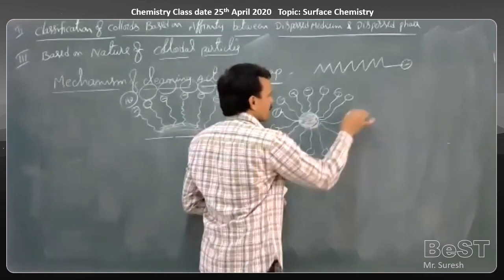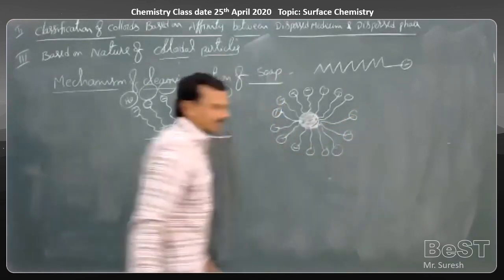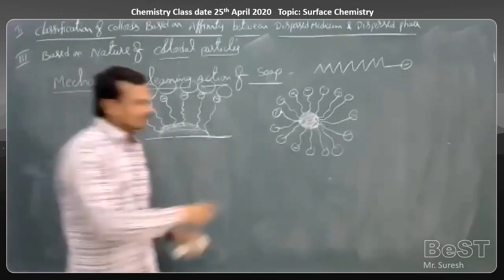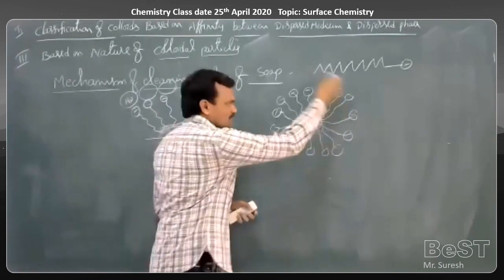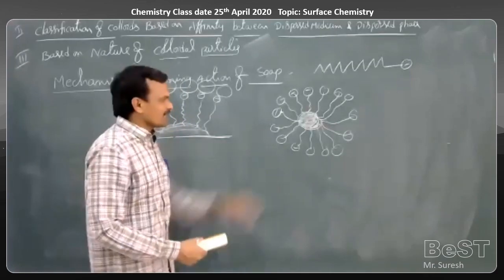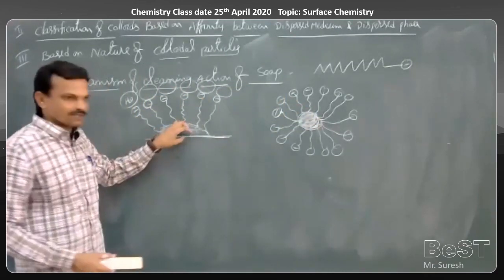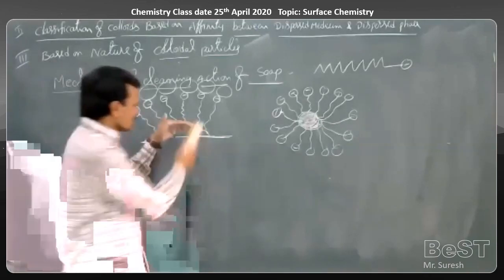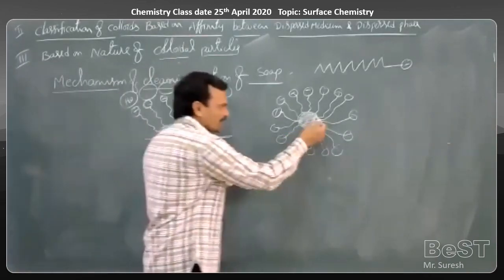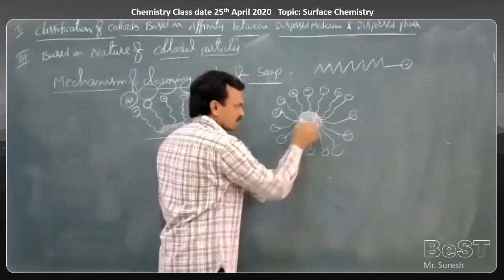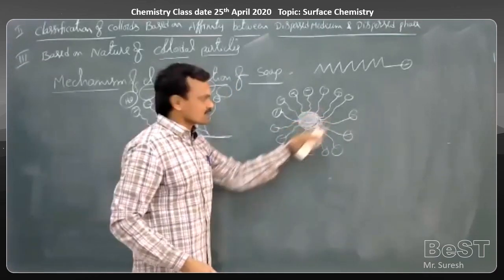That means the oil particle or grease particle is completely trapped by the stearate ions. Once again, this grease or dirt particle cannot bind to the surface of the cloth. So once it is removed from the surface of the cloth, it will be completely bound by stearate ions. That is, the tail part of the stearate ions can dissolve this.